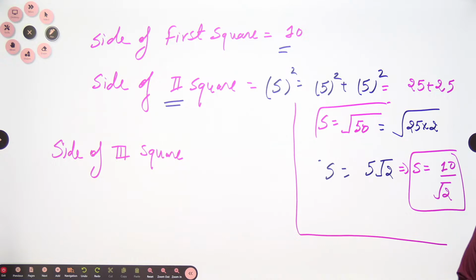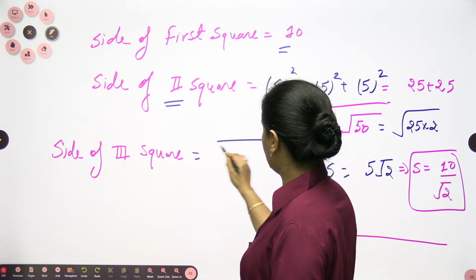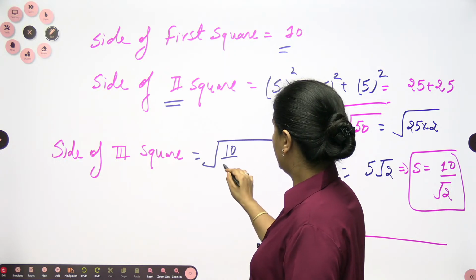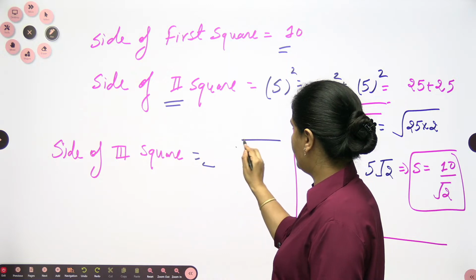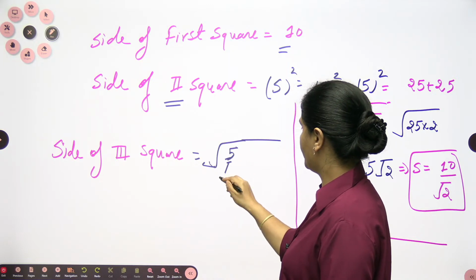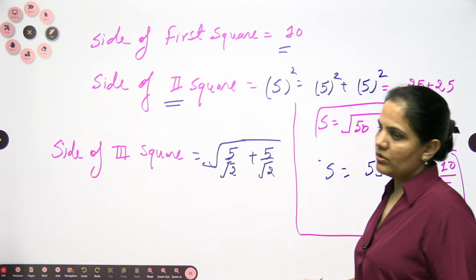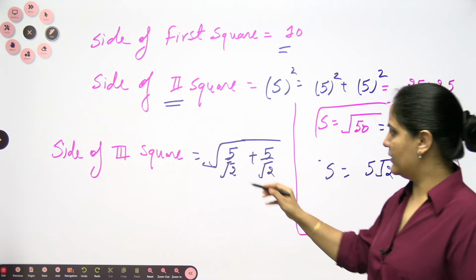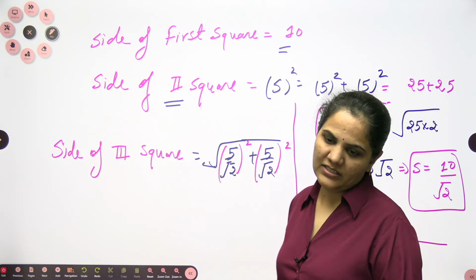Here we can go for one more method that I will tell you later. So let's approach it. If I want to solve this one, the side is nothing but square root of 10 by 2 root 2, which I prefer to write as 5 by root 2, and this will also be 5 by root 2. So 5 by root 2 square plus 5 by root 2 square will be your third side.